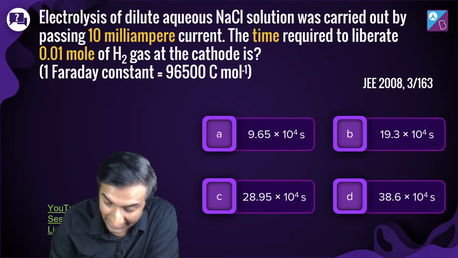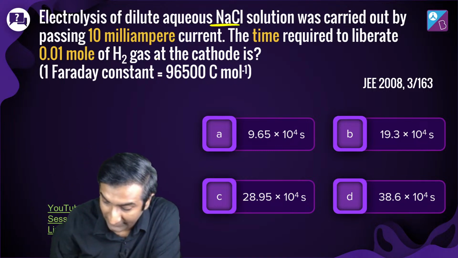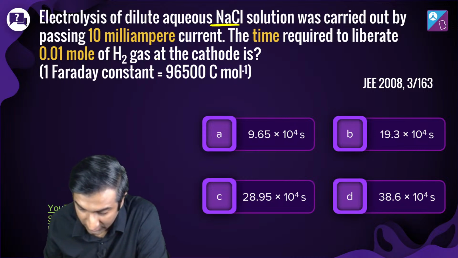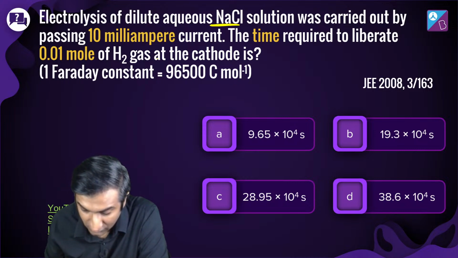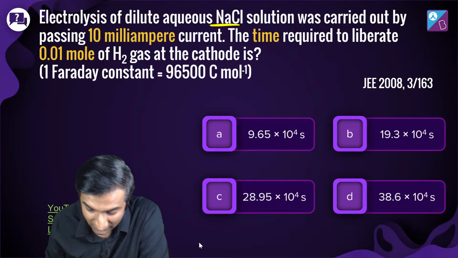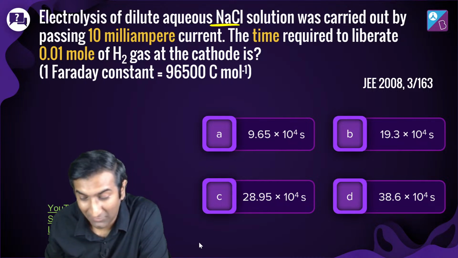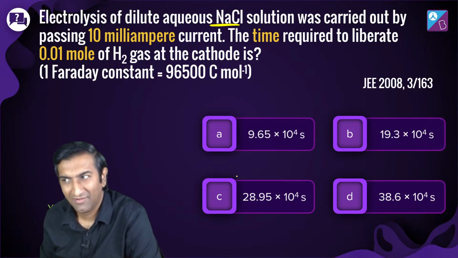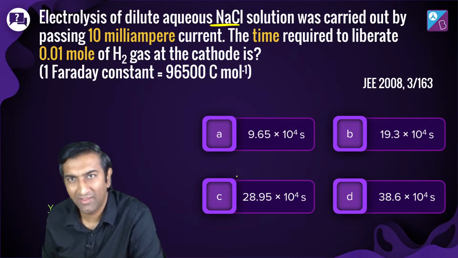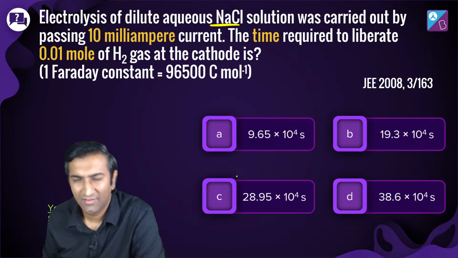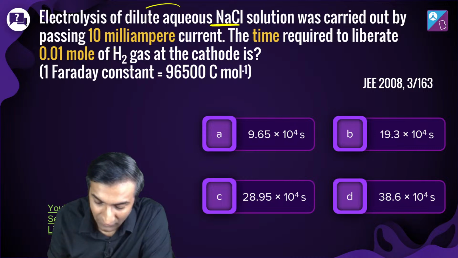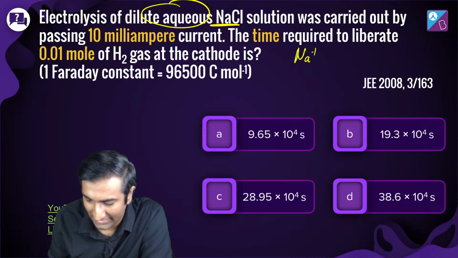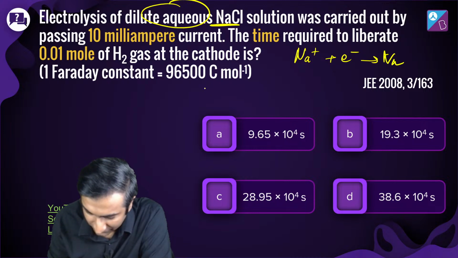Okay. So, dilute aqueous NaCl. Okay, so life got complicated. Dilute aqueous NaCl. I haven't taught you this yet, but I will teach you. I'll teach you that, right? Because you'll be like, wait a minute. You were saying it is Na and Cl, but instead of sodium, hydrogen is coming. Yes, because when I do an aqueous solution, there are two competing reactions. I'll teach you, don't worry, very soon. But I'm sure you already know this, right?